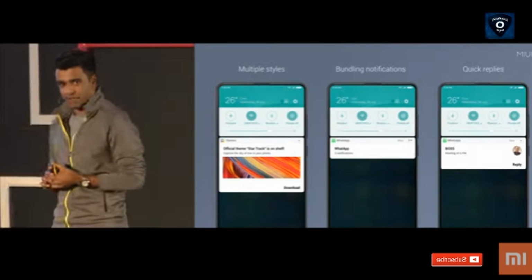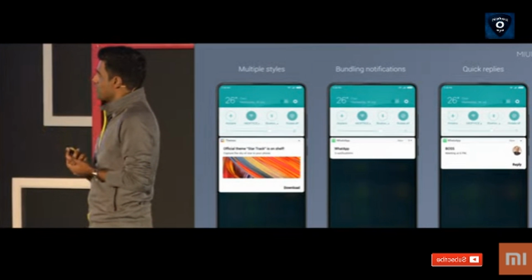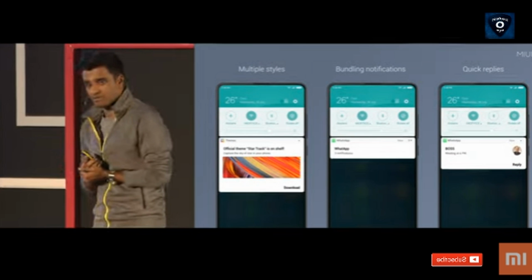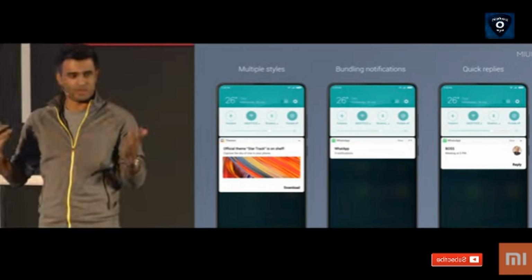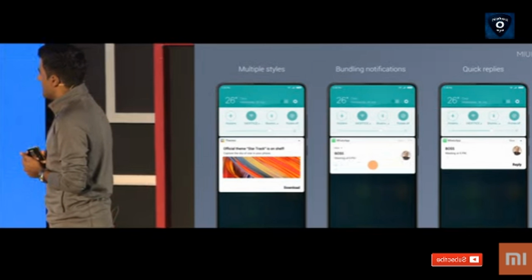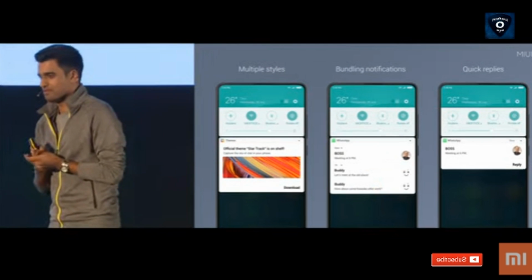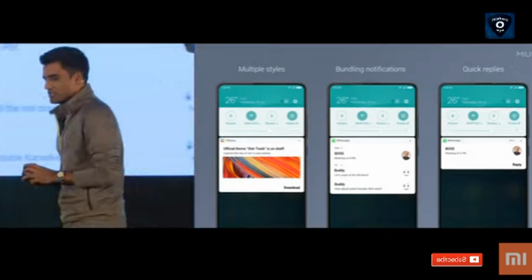Speaking of expanding it, I think you guys are going to really like this one. The middle one shows bundled notifications, so you can have 3 messages from WhatsApp that show up in just one card. And if you want to expand it, single finger swipe, and it expands all the messages for you.